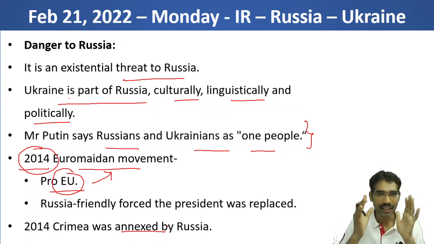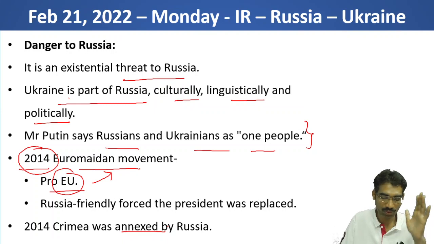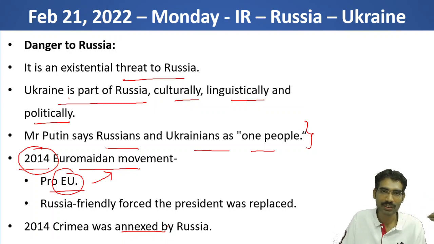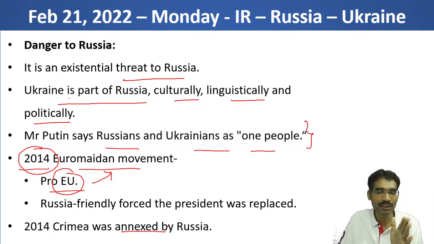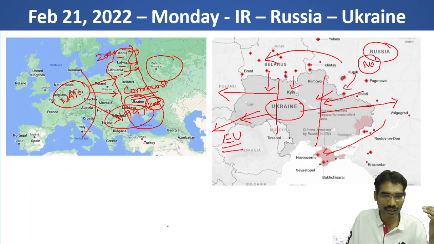So the existing political opinion is also split across the Ukrainian political spectrum. One section wants closer relations with the European Union, that is the western part of Europe. One political opinion is to have close friendly relations with Russia. So in that confusion in 2014, Crimea was also annexed by Russia.